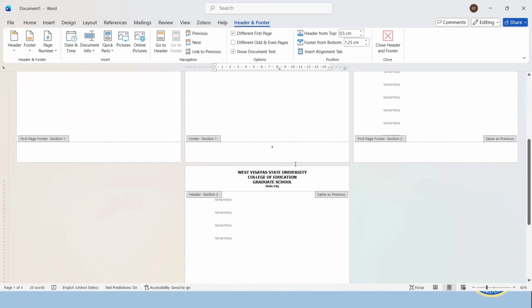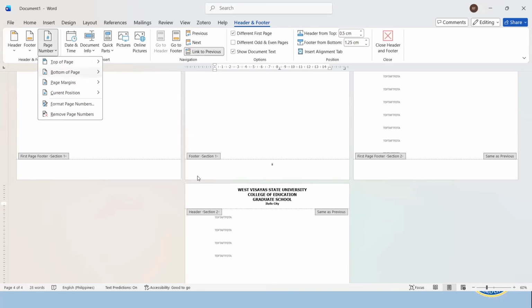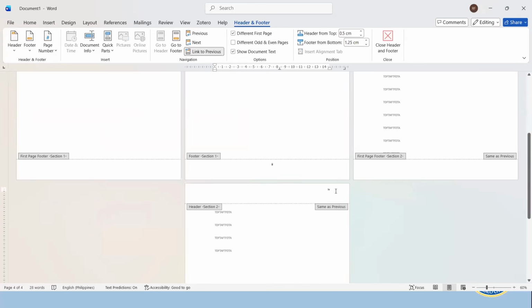Now let's go back to our preliminary page. As shown, the page number is still here. It is not affected. Now, for our first chapter, our page number should be located at the upper right-hand corner of the page. And it should be Hindu Arabic. So let's go to header and footer, page number, click top of the page, and choose plain number 3. Don't worry if the header disappeared. That's okay. We will paste it again.